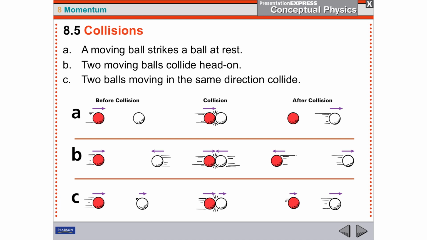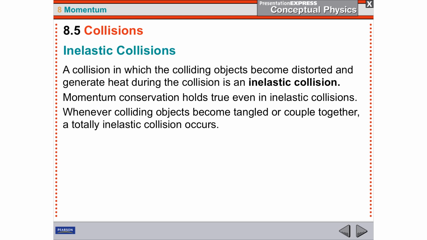So if you've ever been unfortunate enough to be rear-ended on the road, where a car hits you from behind, you're going and the car behind you is going faster. What will happen is you will speed up and that car will slow down. The momenta in that car, whatever the offending car is, will transfer into your car. May it never happen to you.